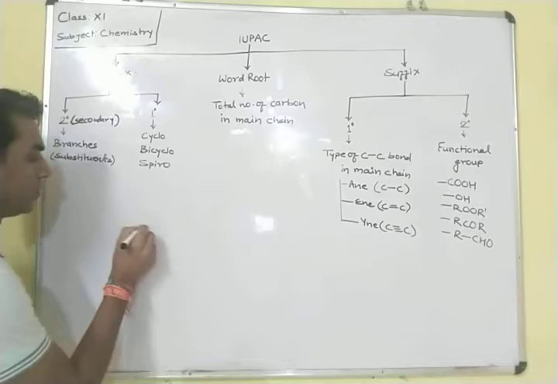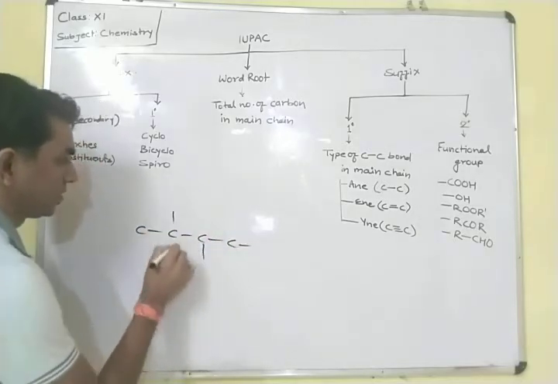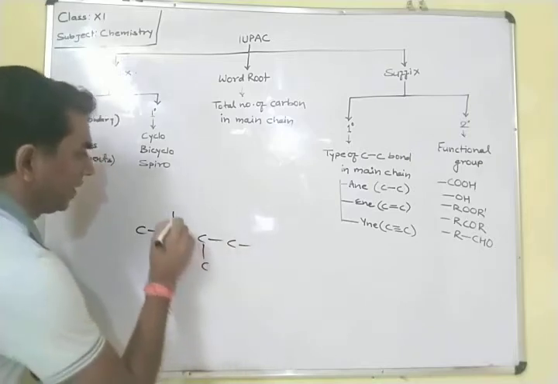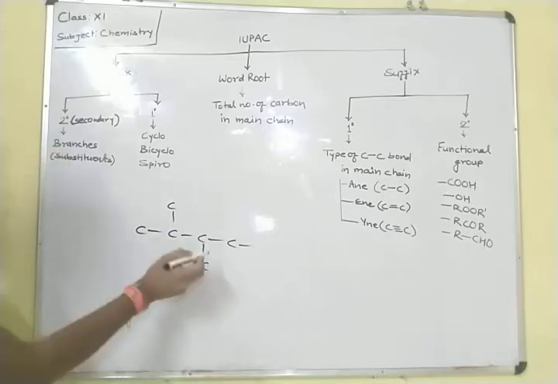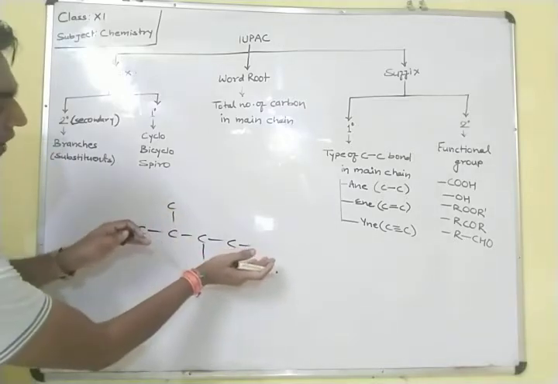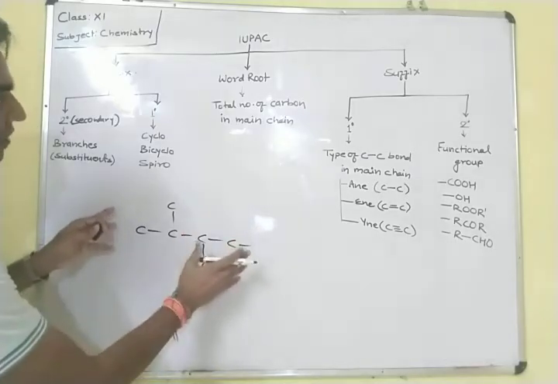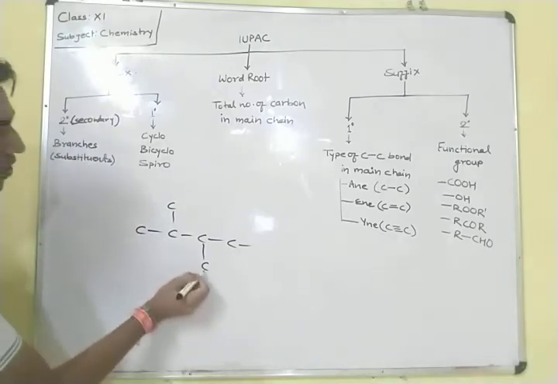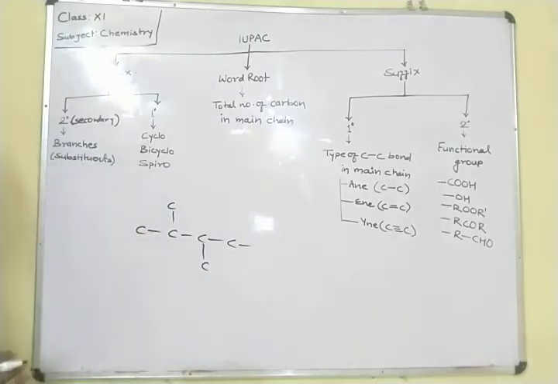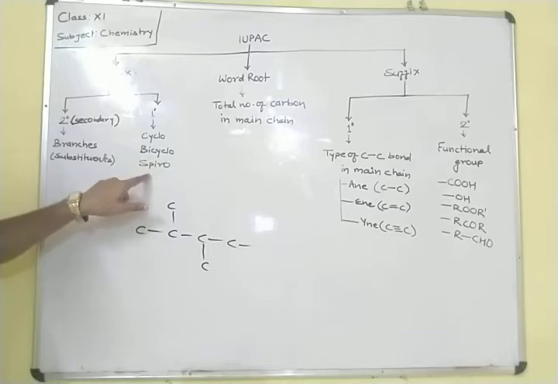Suppose one organic compound is there, and in this compound branches are attached to its main carbon chain. This branch is known as a substituent or branch. Now, in the primary, we have to write cyclo, bicyclo or spiro.